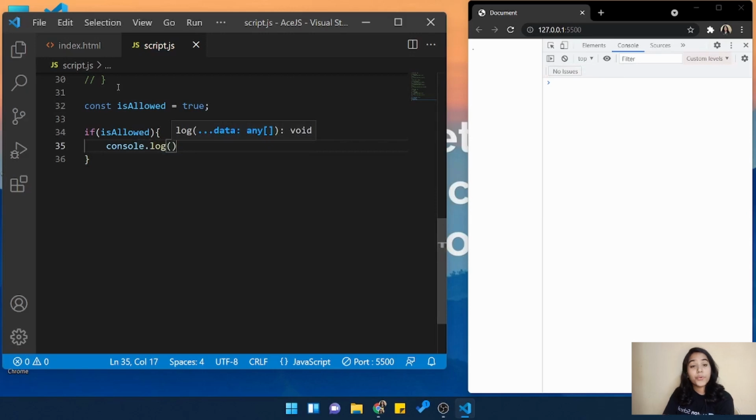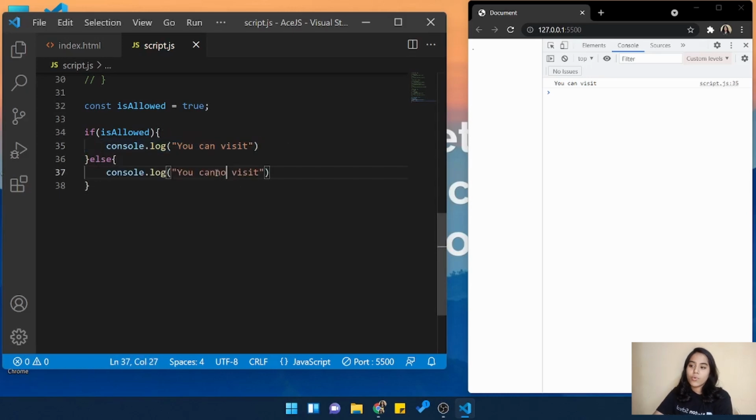If it is true for that visitor, then console.log you can visit this website, else console.log you cannot visit this website. So this is the basic thing. Since it was true, the output was you can visit this website.